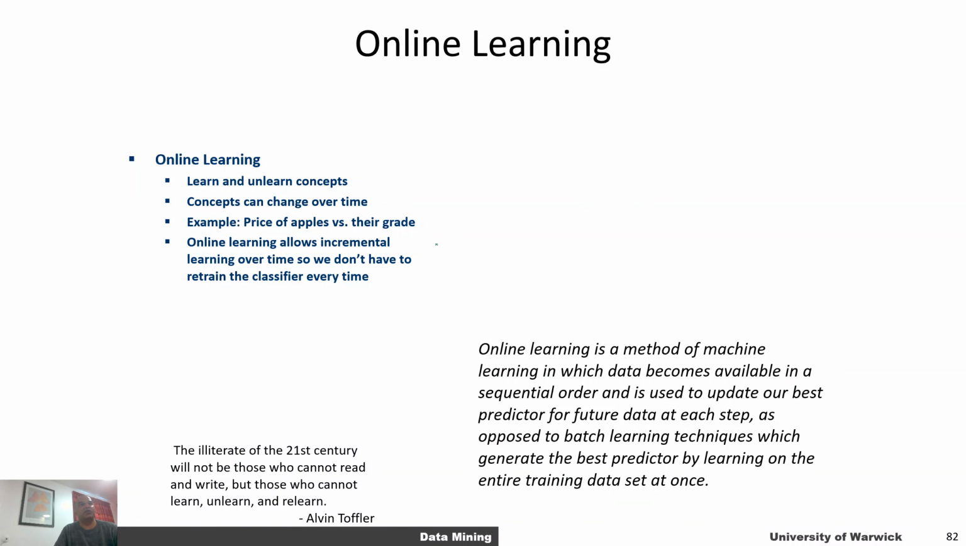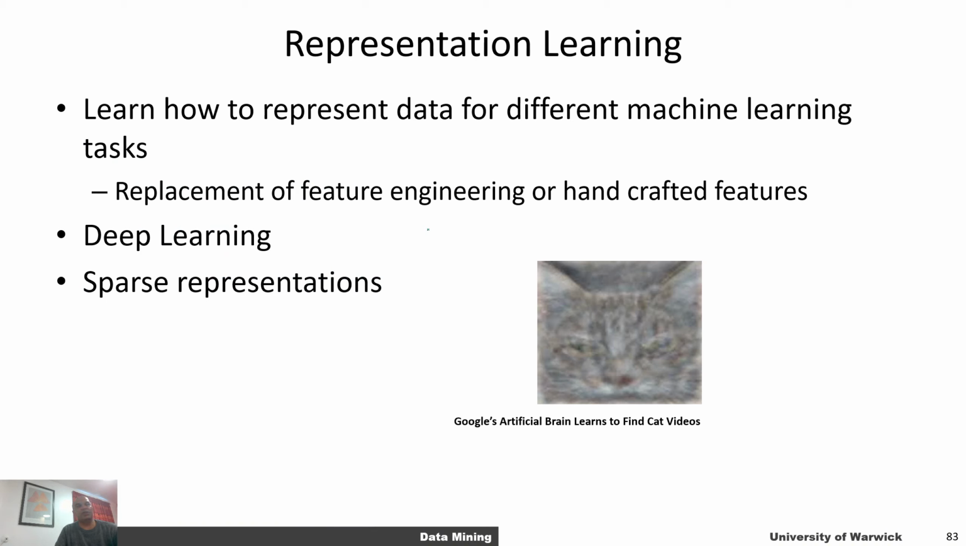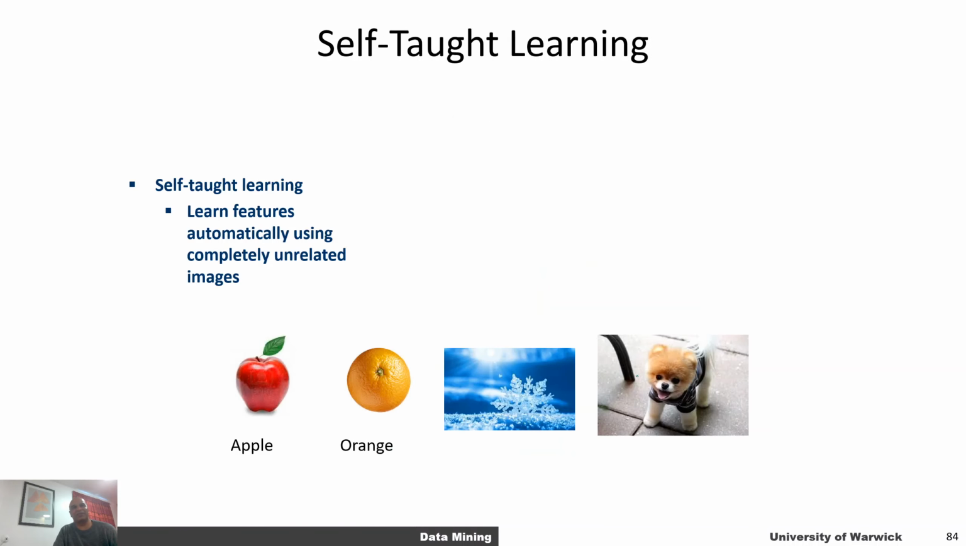Okay, so there's that. We can also do representation learning, in which our goal is to learn feature representations that can be useful for classification. So for example, what does an average cat look like? This is the pattern that the Google Brain has learned to classify cats with. So that's the goal of representation learning.